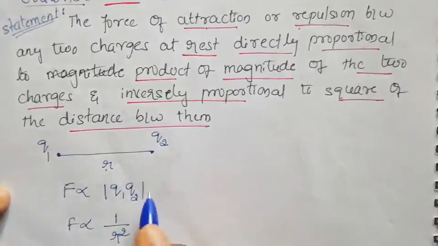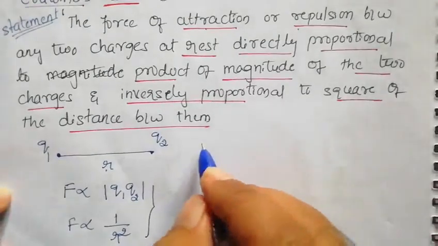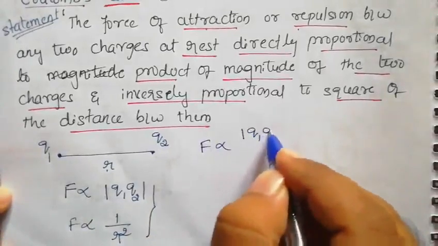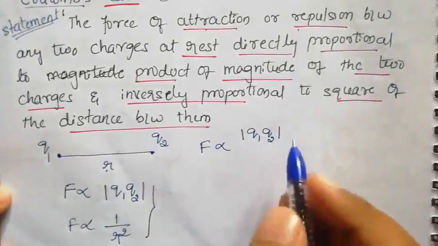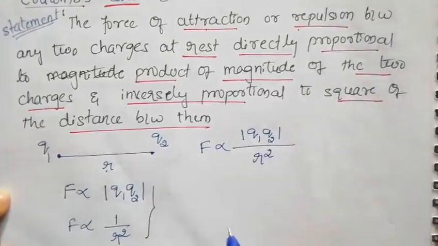Now combining these two, force F is proportional to the magnitude of the product of the two charges Q1 and Q2, divided by the distance between them, R square.